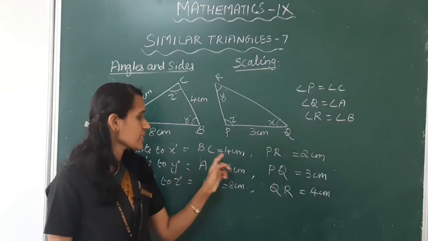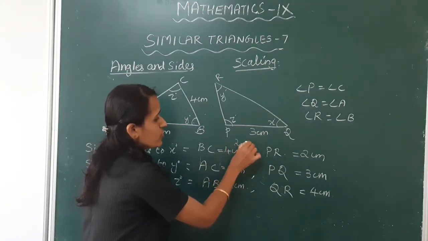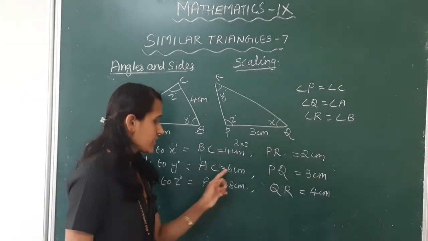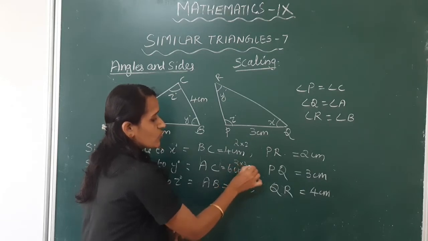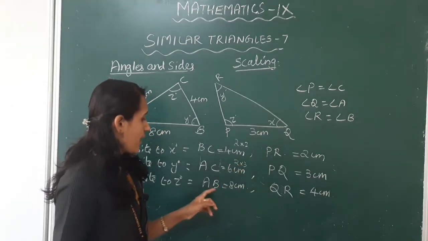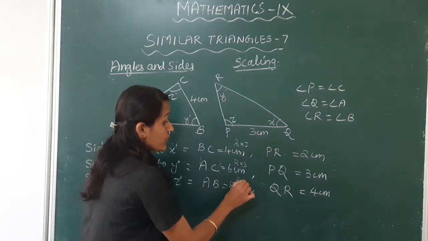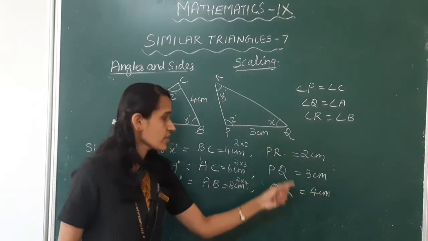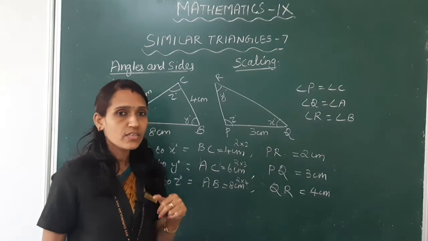Here BC is 4 centimeter, so this can be written as 2 into 2. AC is 6 centimeter, so this can be written as 2 into 3. AB is 8 centimeter, so this can be written as 2 into 4. In the small triangle, sides are 2 centimeter, 3 centimeter and 4 centimeter.